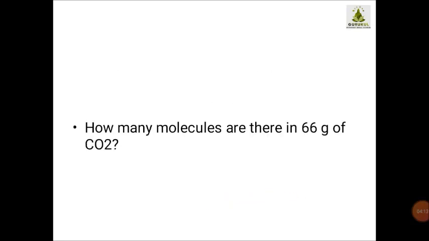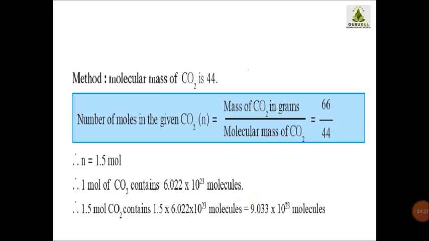Then suppose, read the question, how many molecules are there in 66 gram of CO2? So how am I going to calculate now? First of all, for knowing the number of moles, we have to use the molecular mass of carbon dioxide, which is 44, that you already know. So I am going to divide the carbon dioxide grams, 66 grams given, by the molecular mass, 44. When I divide 66 by 44, my answer is 1.5 mole.